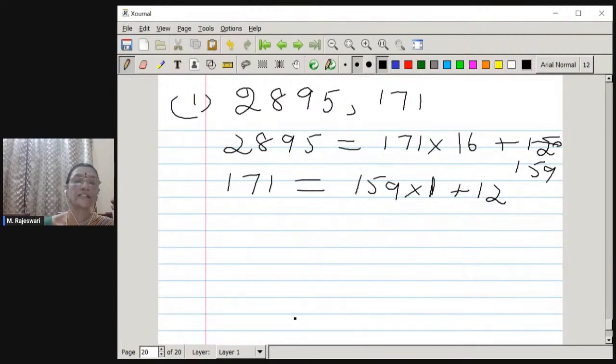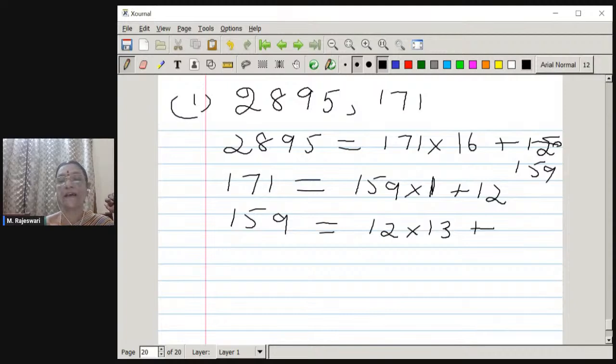So the next step is what? Your 159 is going to be divided by this 12. So 159 is equal to 12 into 13 times is 156, and then 3 is the remainder. Next, this 12 is going to be divided by this 3. So I write this as 3 into 4 times it divides, and the remainder is 0.